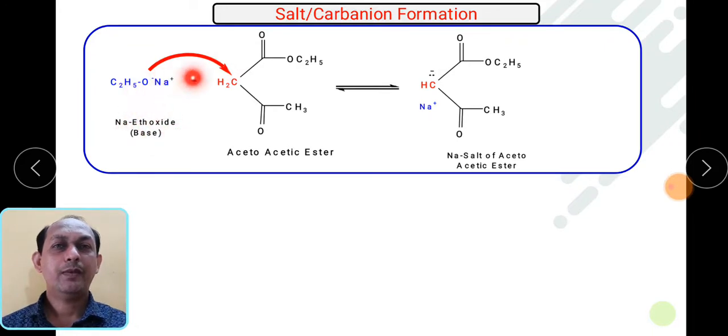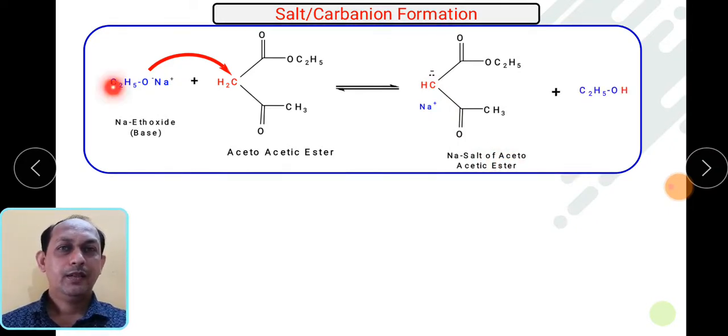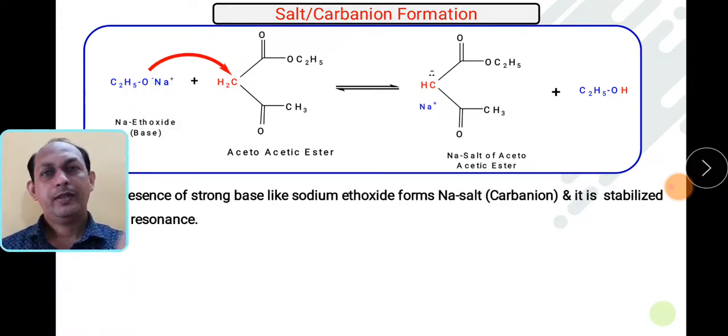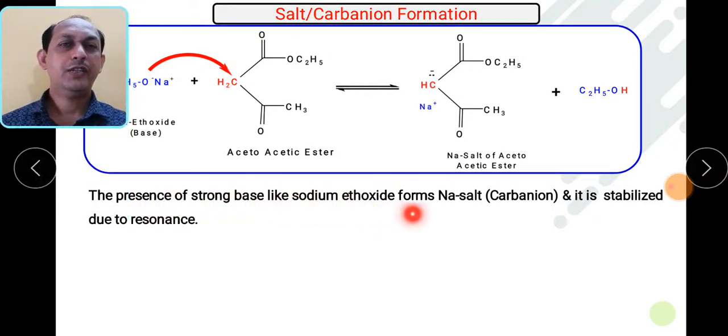So what will happen, one of the protons will be abstracted from this acetoacetic ester, and as a result it will form a conjugate base that is called a carbanion. So basically it will form the sodium salt of acetoacetic ester. This sodium salt formation will take place in the first step, along with the formation of ethyl alcohol. So one of this H goes here and this Na plus goes here. So this is how the sodium salt is formed by using a strong base.